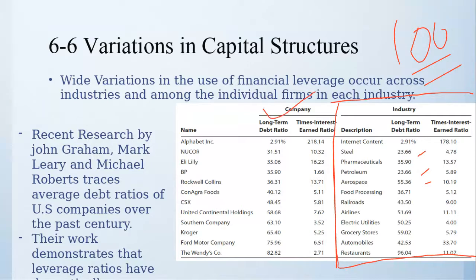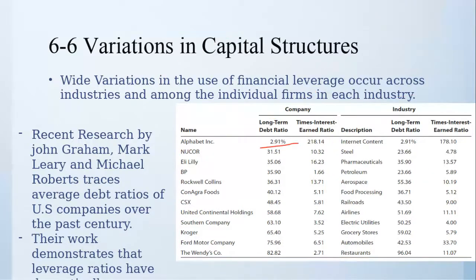So let us see some examples. Alphabet Inc. Isn't this the company started by Steve Jobs? Alphabet Inc. I think it is the one. When he was fired from Google, he started Alphabet, I guess. So Alphabet Inc.'s debt to equity ratio is just 2%. It's already mature, right? No need to take much debt. So Alphabet Inc. had 2% debt.